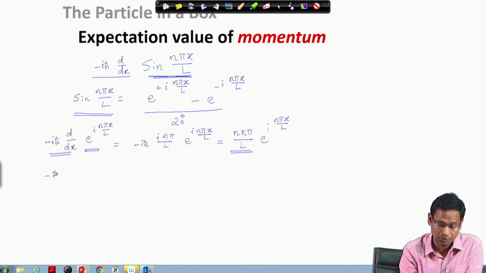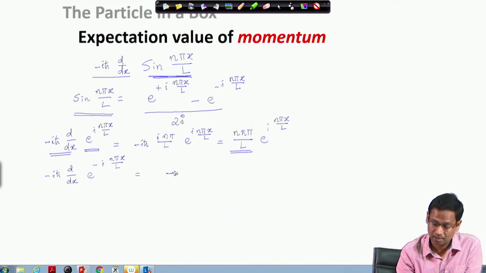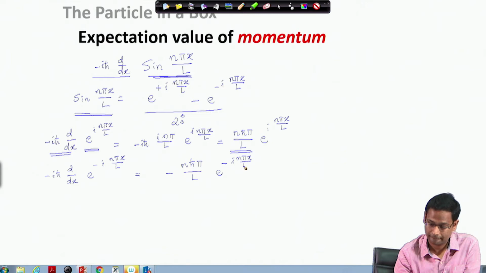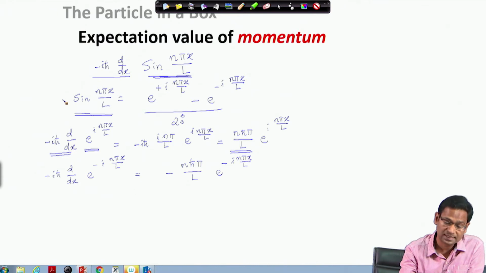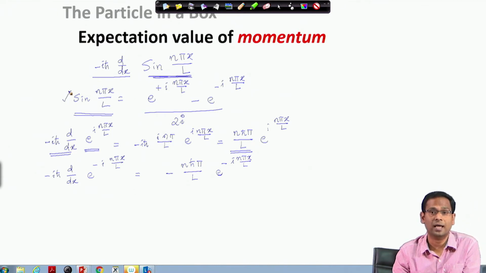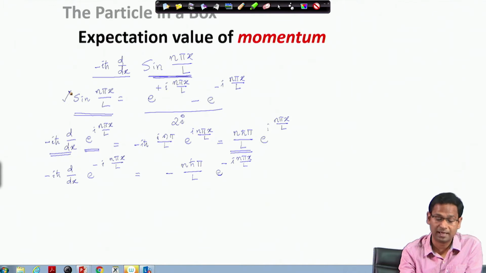I can also do the same thing for the other component, e to the power minus i n pi x by L, and I would get the eigenvalue as minus n h bar pi divided by L. Now, when you look at this result, the sine function is actually not an eigenfunction of the linear momentum operator, but I can express this sine function in terms of two exponential functions, and each of these functions is an eigenfunction of the linear momentum operator.